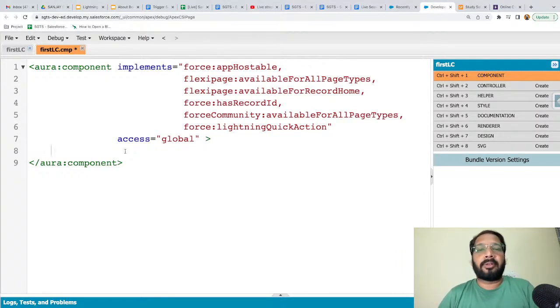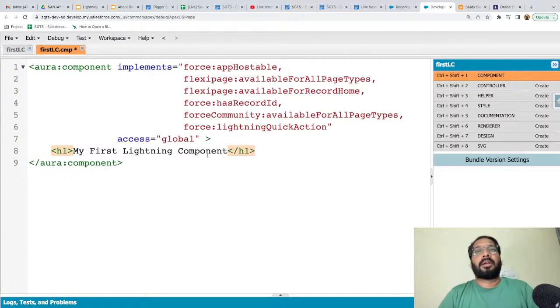So that's why whenever you implement any Lightning component, its result you will be able to view on the UI only. Here I am writing simple HTML code, that is a heading. I am writing my first Lightning component, right? This is a simple example, that's why I'm just using this H1 element. It is purely HTML, but we have Salesforce specific elements or components as well that we can use here, which I will be using later on. I am just saving this component right now.